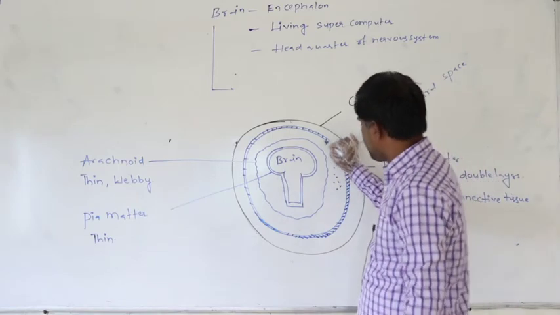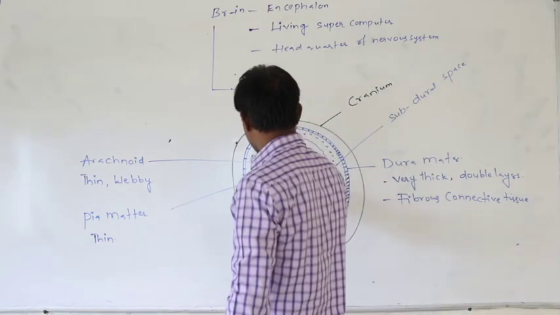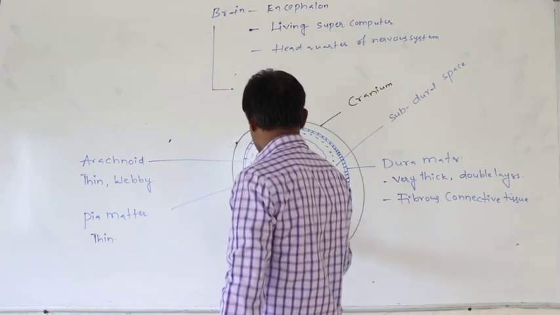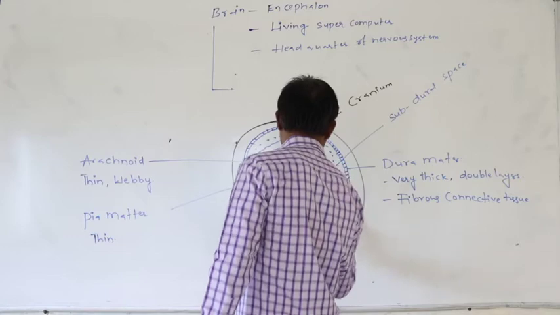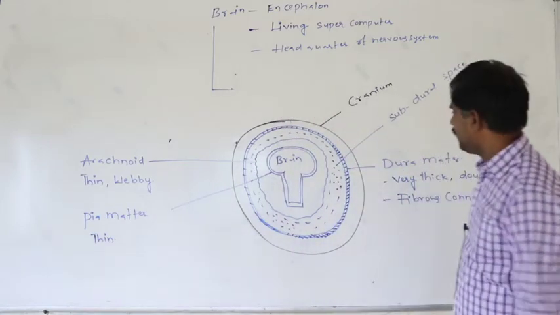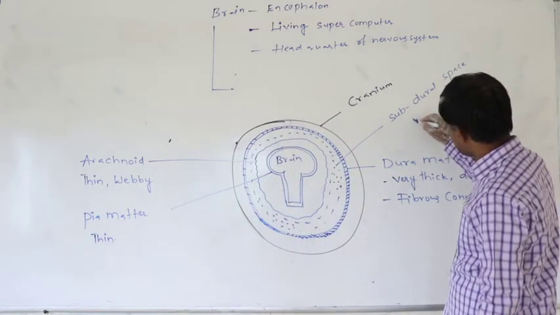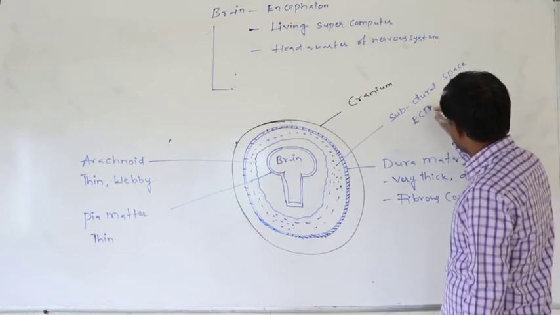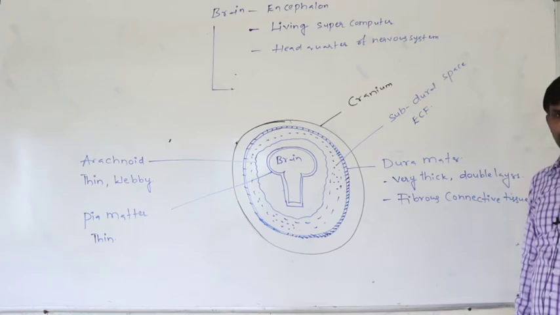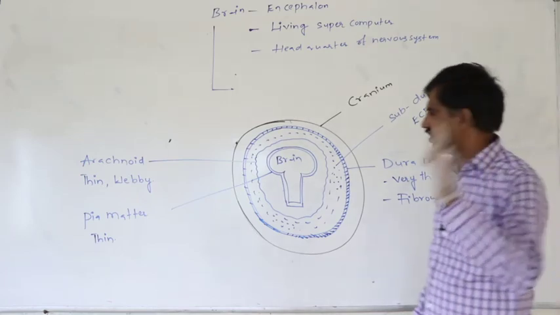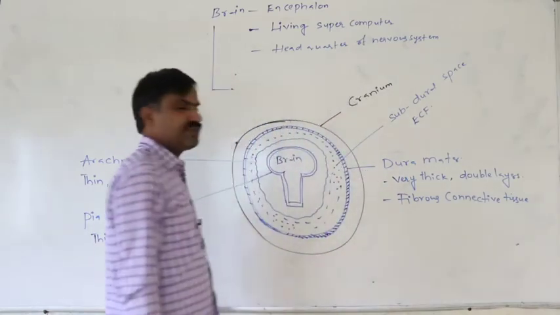This subdural space is filled with a specific fluid. That fluid is said to be the extracellular fluid, that is the ECF. Definitely in the case of the subdural space, ECF, that is the extracellular fluid, is present.